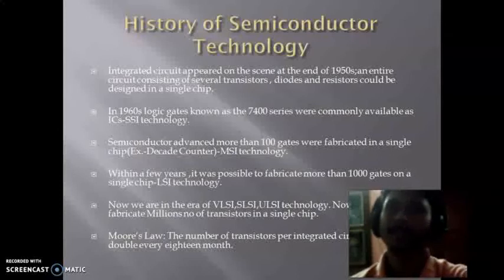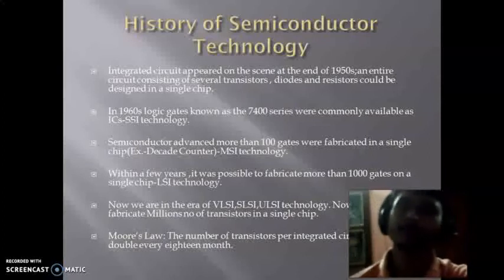The example, like a decade counter, where the number of transistors again increases, and within a few years 1,000 or more than 1,000 gates are fabricated on a single chip. That is called the LSI technology, the large scale integration technology, where again the number of transistors increases enormously. Now we are in the era of VLSI, SLSI and ULSI technology, that is very large scale integration, super large scale integration and ultra large scale integration technology.